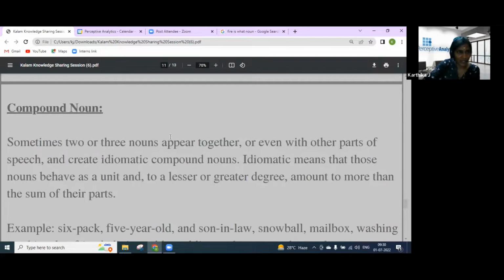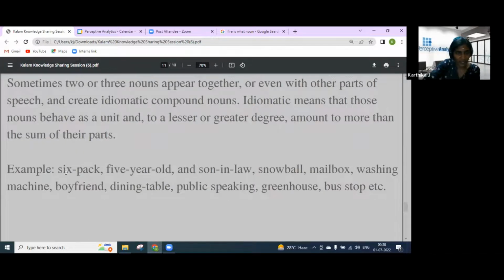And the last one is compound noun. Sometimes two or three nouns appear together, or even with other parts of speech, and create idiomatic compound nouns. Idiomatic means that those nouns behave as a unit and, to a lesser or greater degree, amount to more than the sum of their parts. For example, six-pack, five-year-old, son-in-law, snowball.